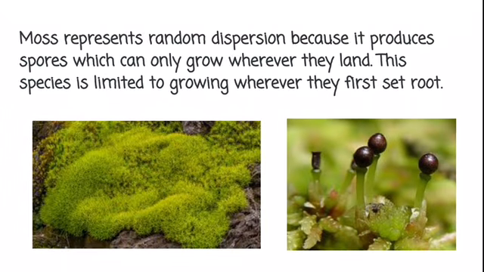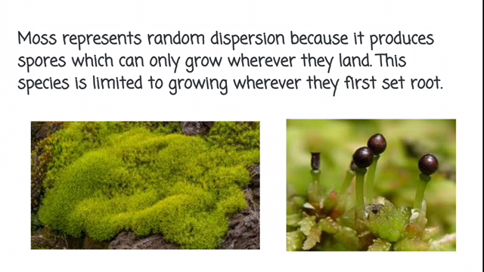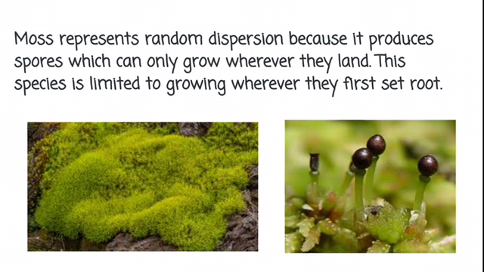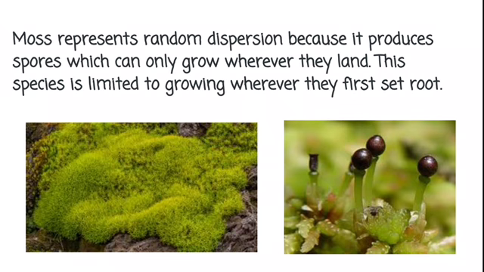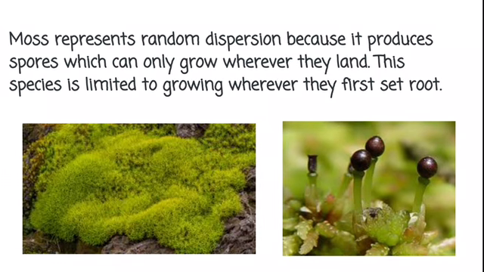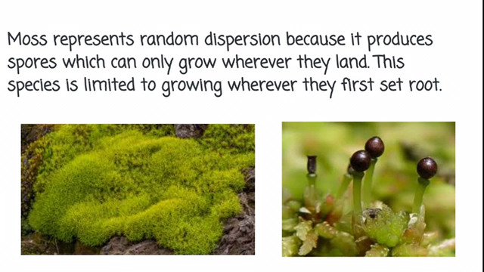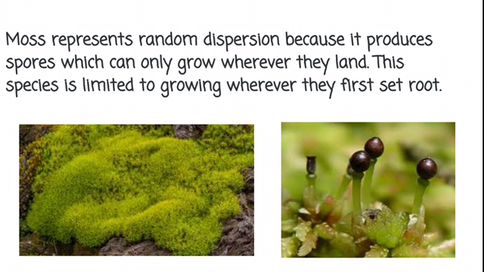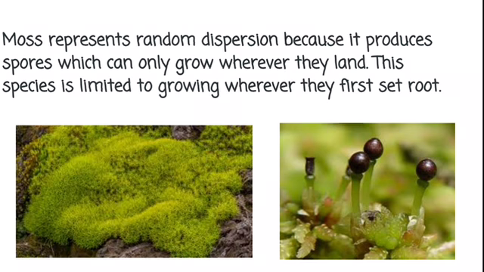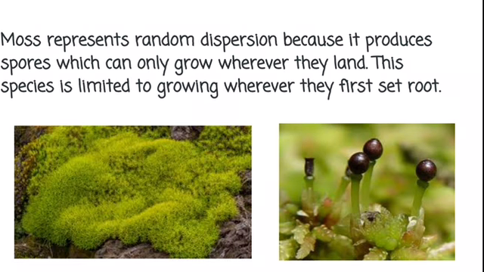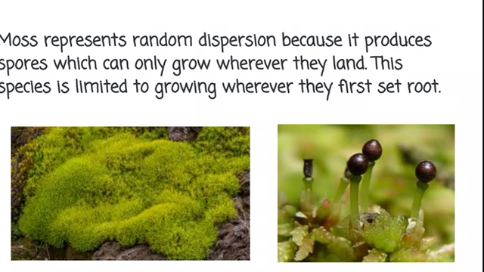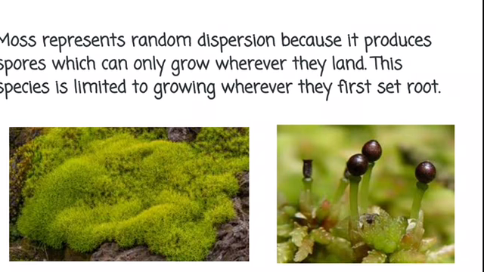The last form of dispersion is random dispersion, and moss exemplifies this because it produces spores which can only grow wherever they land. This is subject to nature and wherever the wind takes the spores, and they can only grow wherever they first root. The left picture is a picture of the moss in the tundra, and the picture on the right is the close-up picture of the spores, and this is what gets blown in the wind and is able to produce more moss in places other than where it is now.